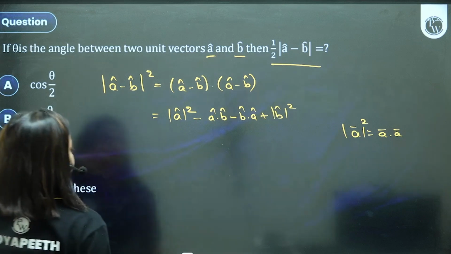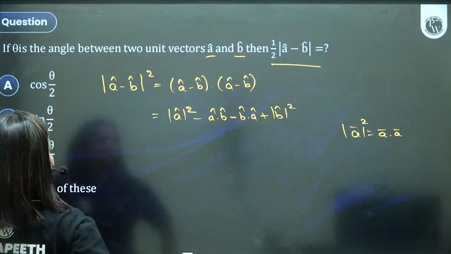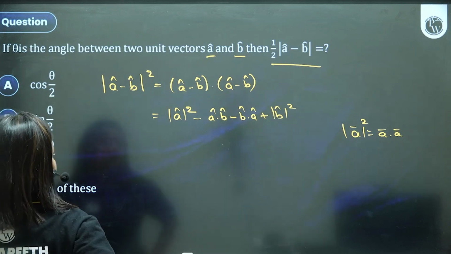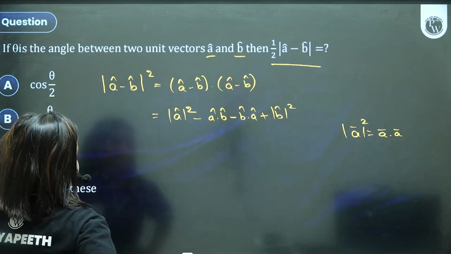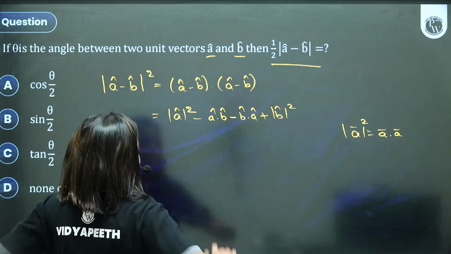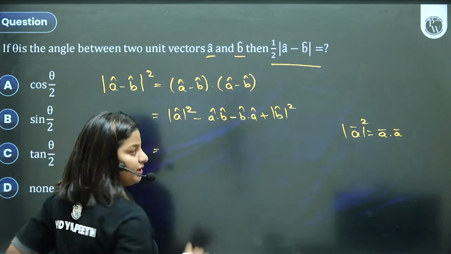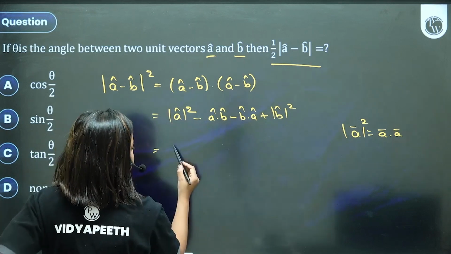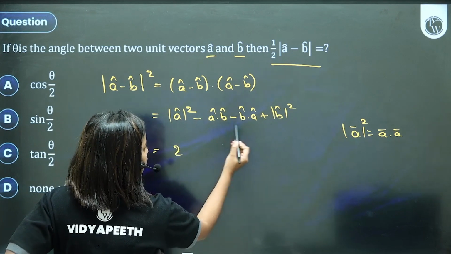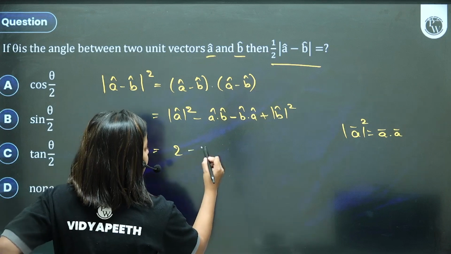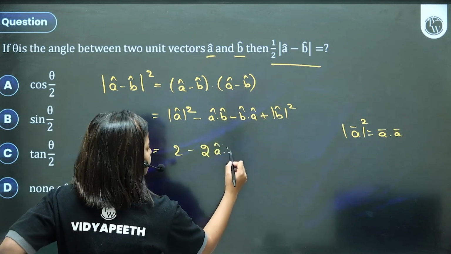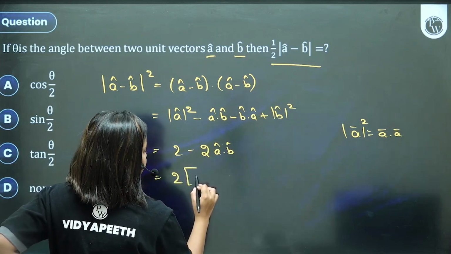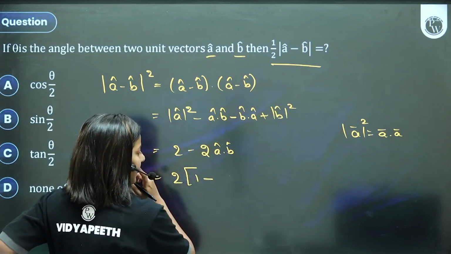Why am I doing that? Theta is the angle. Now I wanted dot product. But your A and B are unit vectors, so I can write 1 and 1. That 1 plus 1 became 2. And A dot B and B dot A can be written as minus 2 times A dot B, because they are same. 2 common, so 2 times 1 minus A dot B.